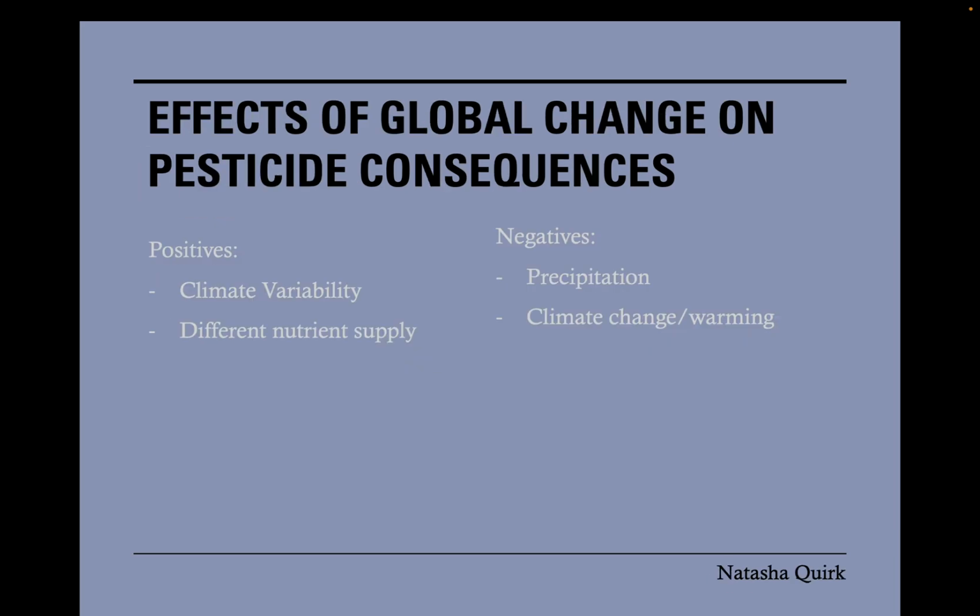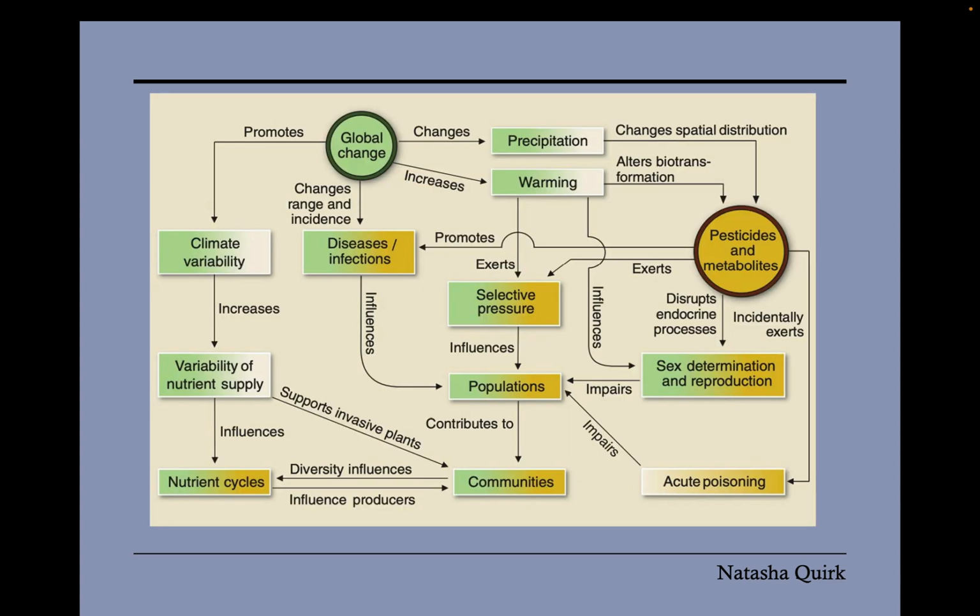Effects of global change on pesticide consequences. Positives are climate change and different nutrient supply. Negatives are the precipitation, climate change, and warming. On my next slide, I have a diagram that models the positives and negatives of global change.